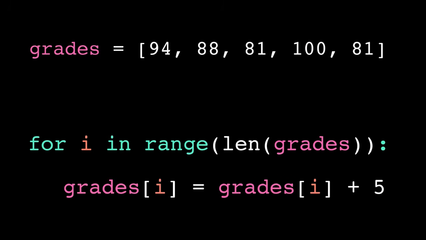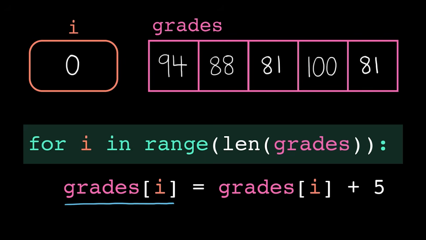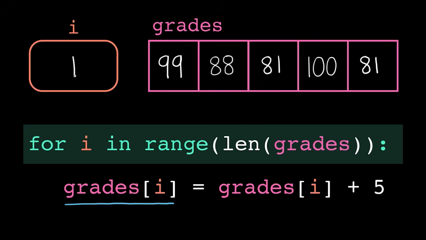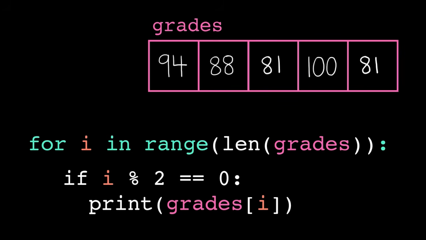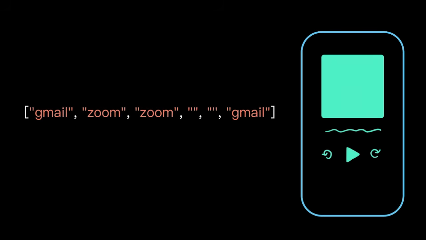To modify the actual list, the left-hand side of the assignment statement must be a reference to the list itself. That means we need to iterate by index if we want to modify the list. That way we can use the indices to access specific locations in the list and reassign their values. Like maybe the teacher decided to curve every test score by 5 points. You might also want to iterate by index if the indices of the list are relevant to the calculations. Like maybe you only care about every other test score. But whether you're iterating by index or by element, loops give us the power to easily go through every element of a list. Let's design a program with lists.